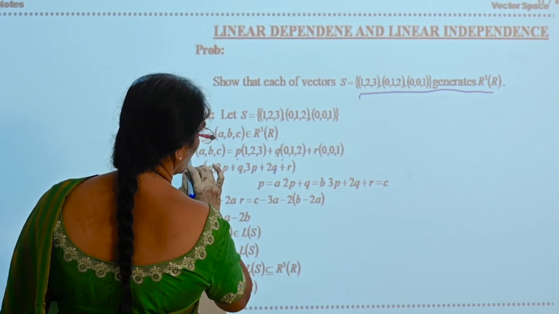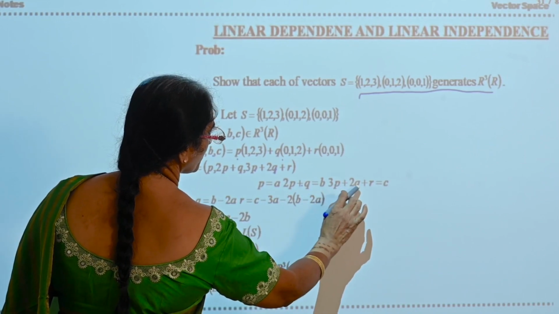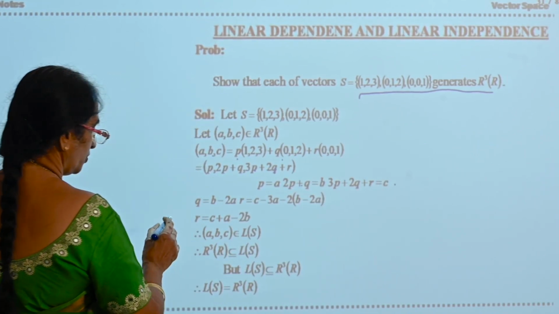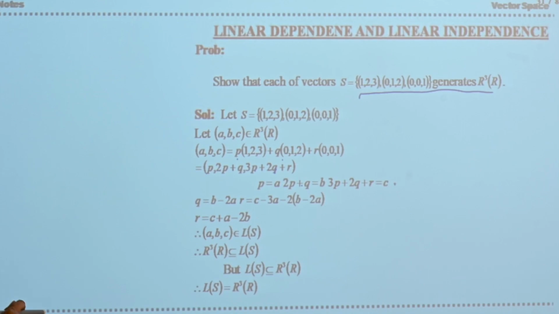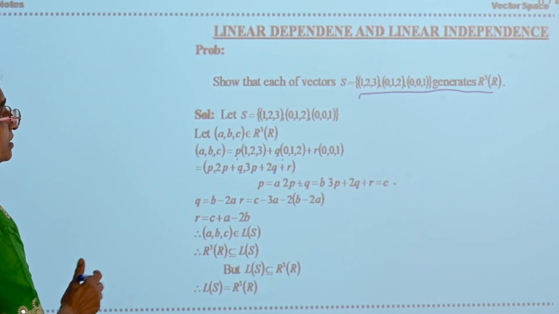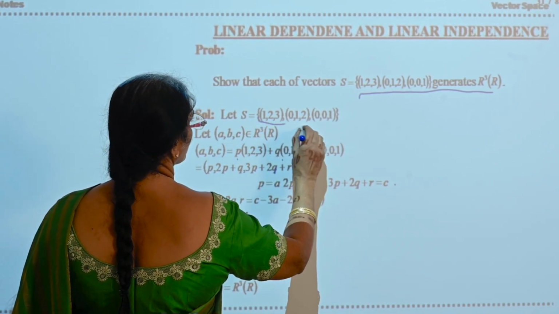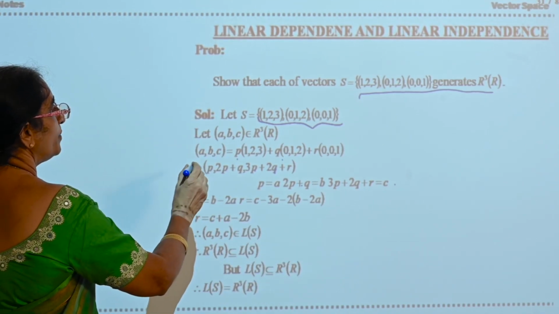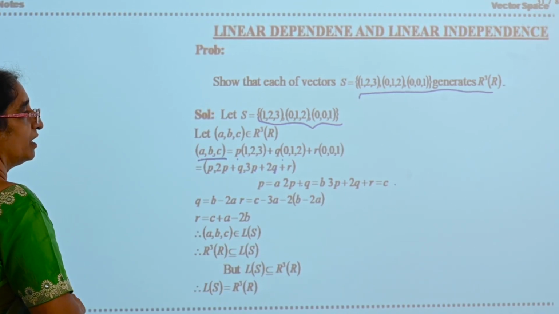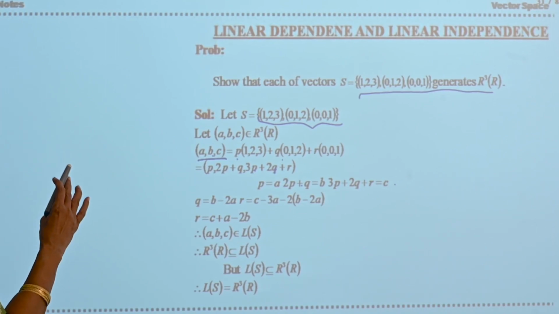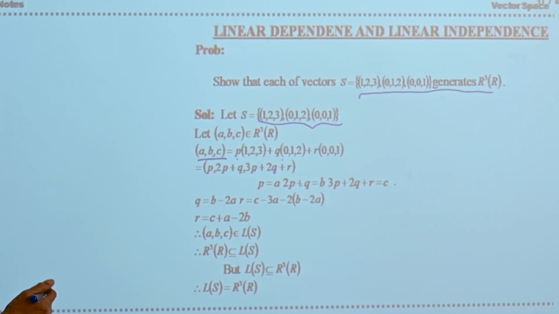So p is equal to a, 2p + q is b, 3p + 2q + r is equal to c. So you got the values: r is equal to c + a − 2b, p is equal to a, and q is equal to b − 2a. Therefore, you are able to show that any element (a, b, c) in R³(R) is a linear combination of the elements of S. Therefore, L(S) spans R³(R).